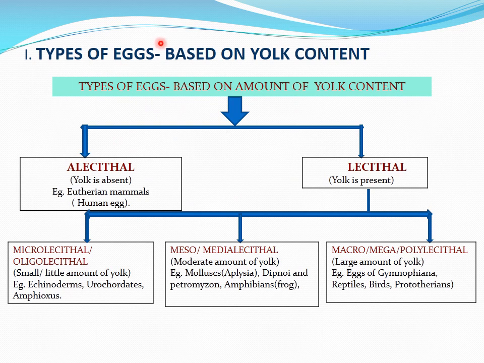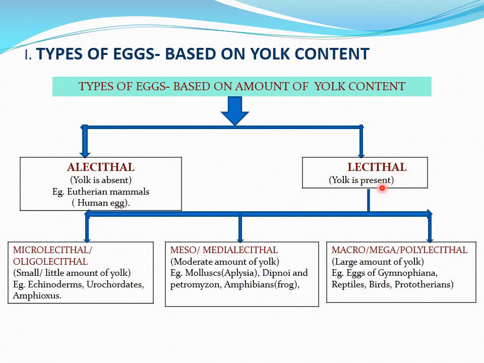Let us go through the classification of the eggs. The first classification of the egg is based on yolk content. Based on the amount of yolk content, the eggs are classified into two types: alecithal eggs and lecithal eggs. Alecithal eggs, as the name itself indicates, are eggs where the yolk is completely absent. Example, eutherian mammalian eggs, such as the human egg.